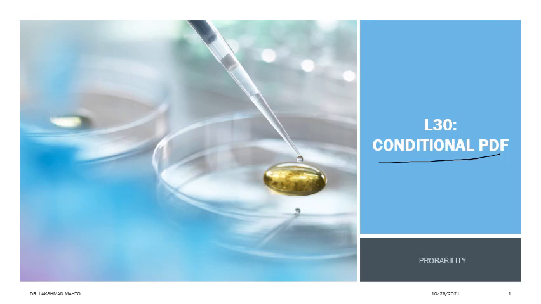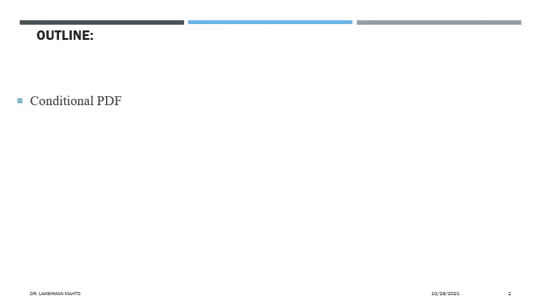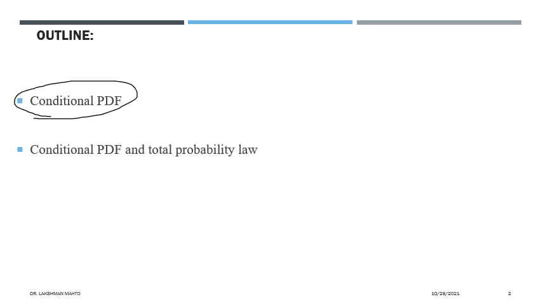So coming to the content of this lecture, first I would like to discuss conditional PDF, how we define it, and you can simply see that it has been borrowed from the conditional probability mass function. The criteria is similar. In a similar fashion, you can define the conditional probability density function. Afterward, I will talk about the application of the conditional probability density function in order to calculate probability by using the total law of probability.